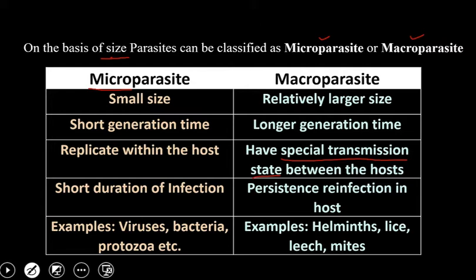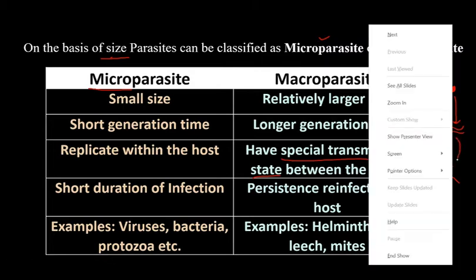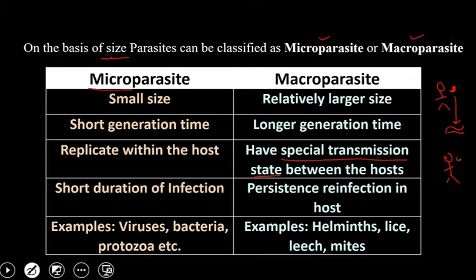That means, suppose this is one host and this is a second host, and this host is infected with macroparasites. When these macroparasites infect the other host, there will be a special state, which is outside the host. Then this special state will infect the other host.